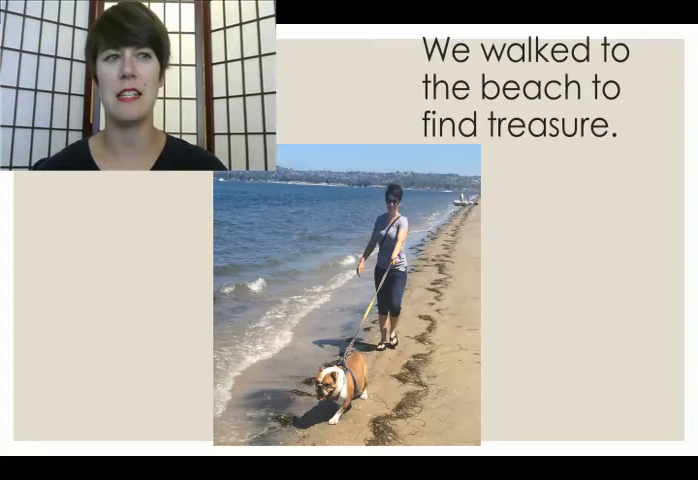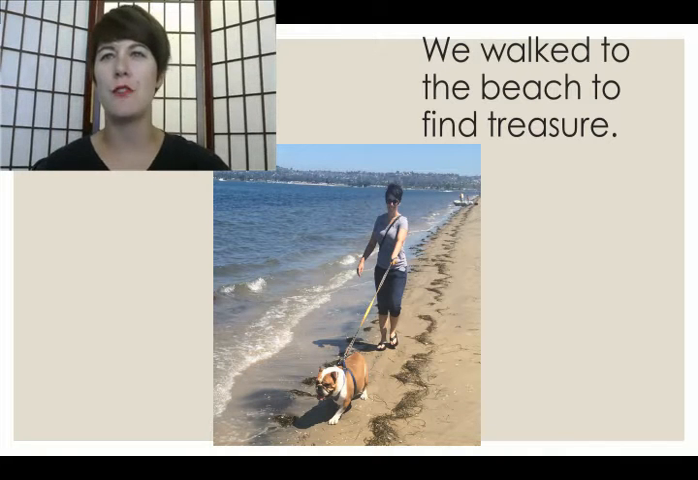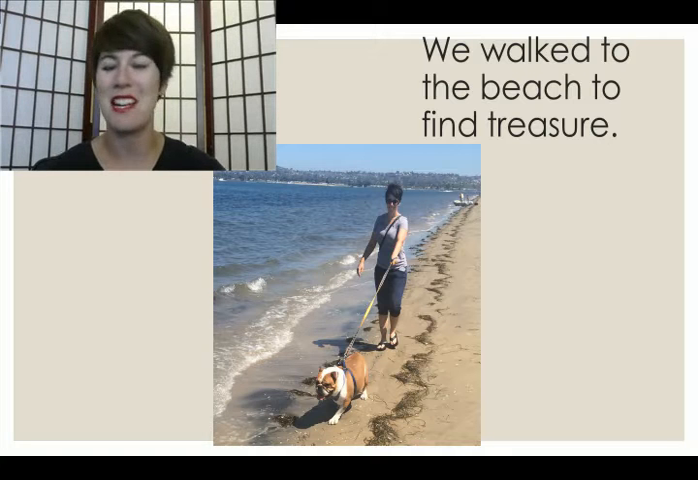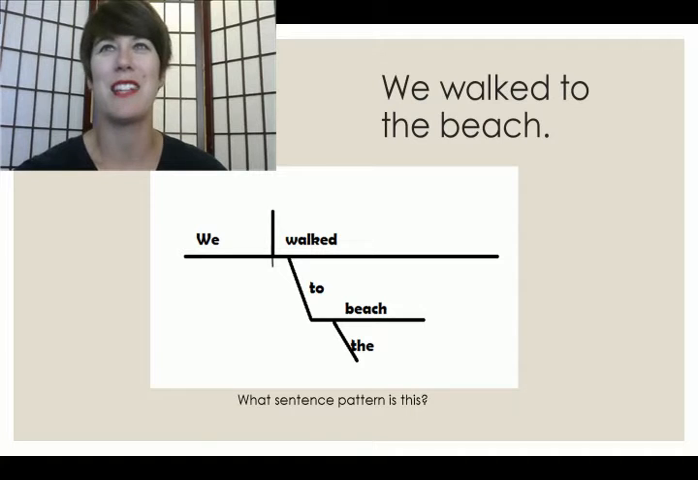Here is a sentence. We walked to the beach to find treasure. You'll notice we have two twos in there. We've got to figure out which one is the sign of the infinitive, and which is the preposition. We walked to the beach. You will notice that the beach is very clearly a noun phrase, right? And we would diagram it just like this. We walked where? To the beach, right? Pattern 6. We're feeling good. We're feeling sassy. We're feeling fine.